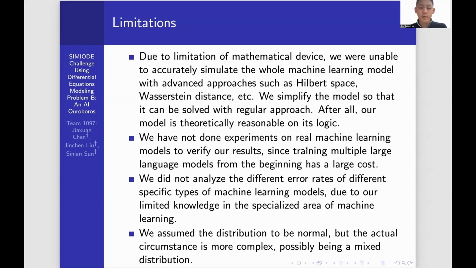We have not done experiments on real machine learning models to verify our results, since training multiple large language models from the beginning has a large cost. We didn't analyze the different error rates of different specific types of machine learning models due to our limited knowledge in the specialized area of machine learning. We assumed the distribution to be normal, but the actual circumstance is more complex, possibly a mixed distribution.